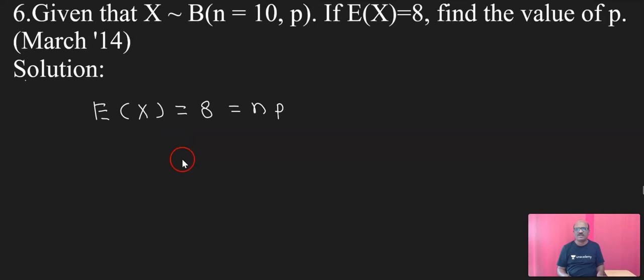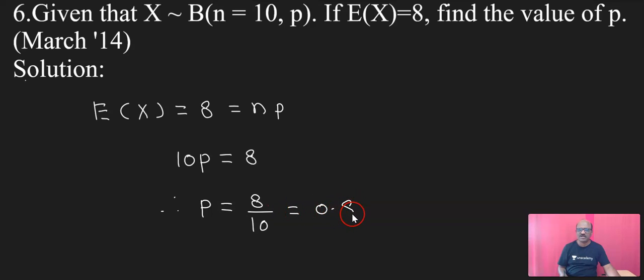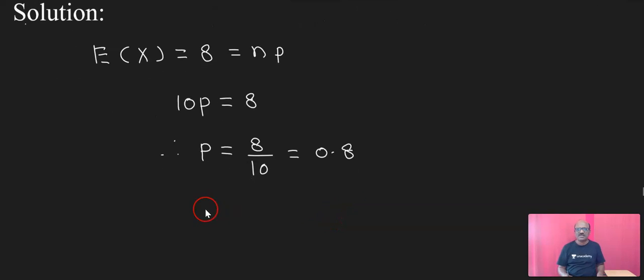Okay, therefore the value of n is 10. 10p is equal to 8. Therefore, p is equal to 8 upon 10, and that is equal to 0.8. Therefore the value of p is 0.8. Okay, now it's a very simple question.